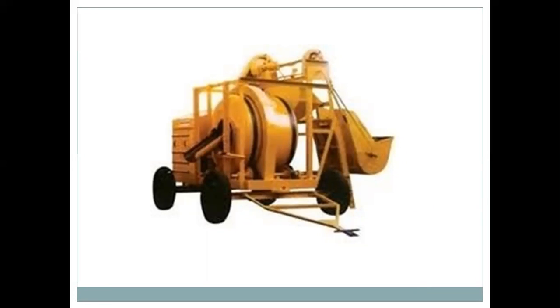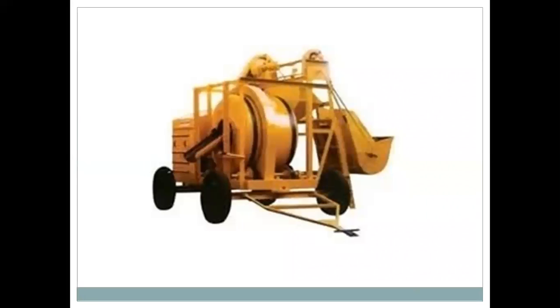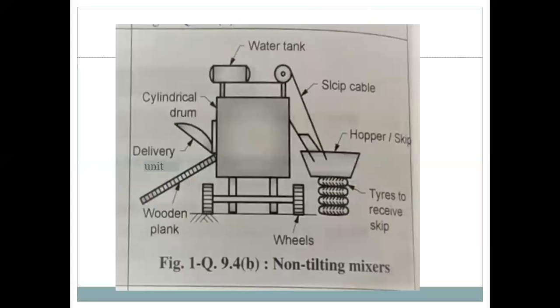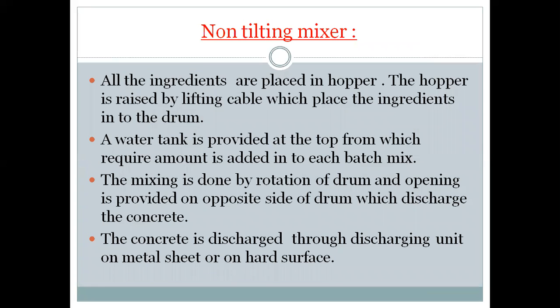In an exam, they may ask the difference between the tilting type mixer and non-tilting type mixer. Then from the points, you have to write the difference. That is, in the tilting type mixer, the drum can be tilted, but in the non-tilting type mixer, the drum cannot be tilted. So like this, we have to differentiate some points. So it is all about the mixing point.